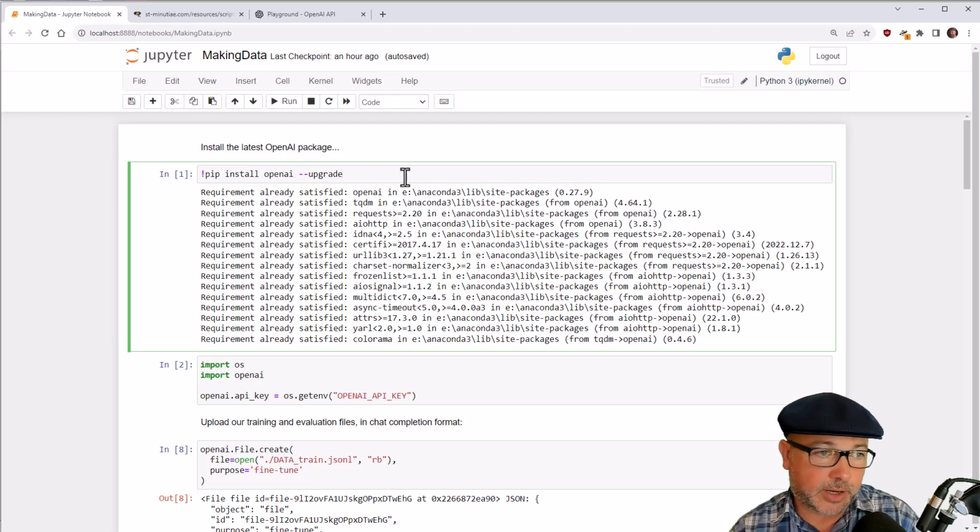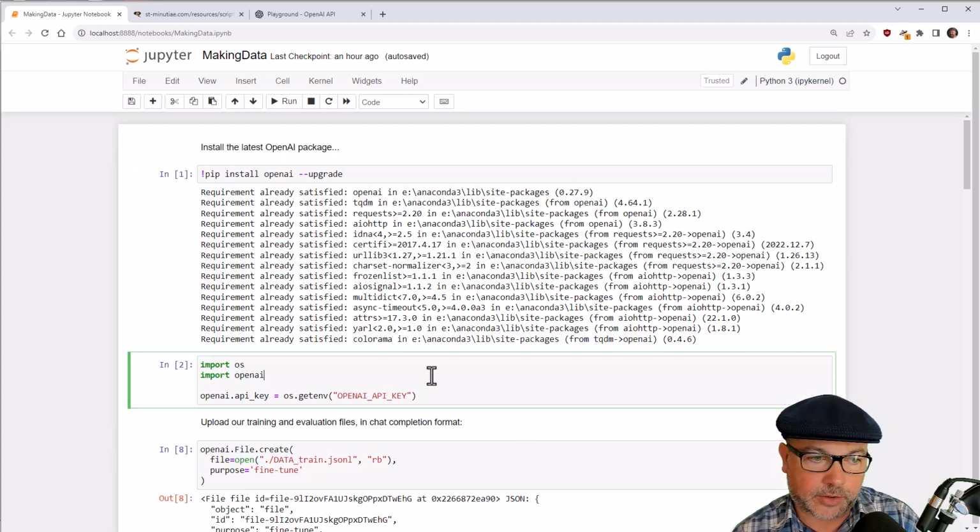First thing we need to do is make sure that we have the latest version of the OpenAI package installed. And I've already done all this, so I'm just going to walk through it all here instead of actually incurring those costs again, right? That will go off and install that if you need to. You need at least version 27.9 to get the new fine-tuning API.